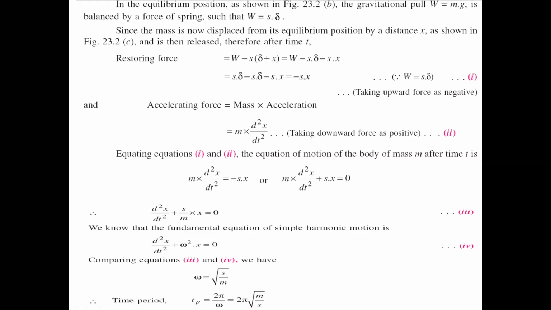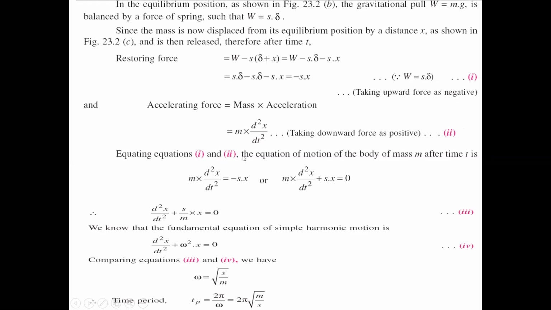Let us take this as equation number 1: our restoring force value is minus Sx. Now we write the accelerating force of our body. Accelerating force simply means ma, mass into acceleration. That is m into d square x by dt square. Acceleration is represented with that formula. So it is equation number 2.